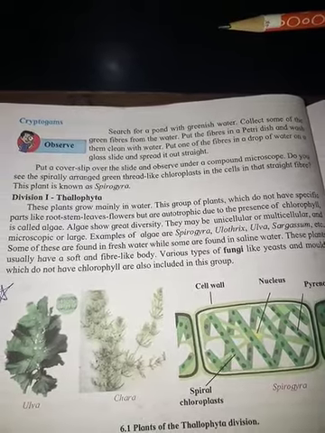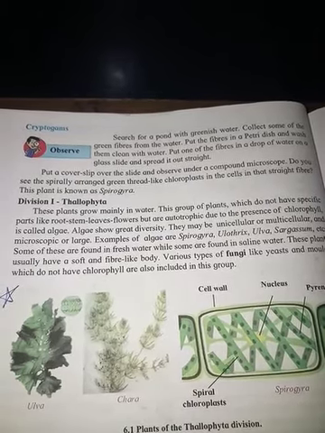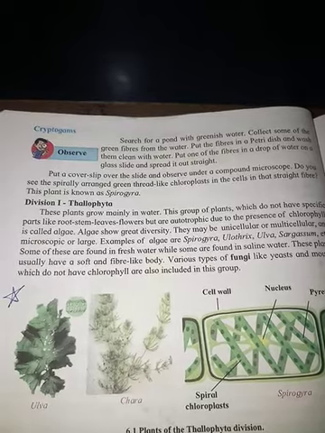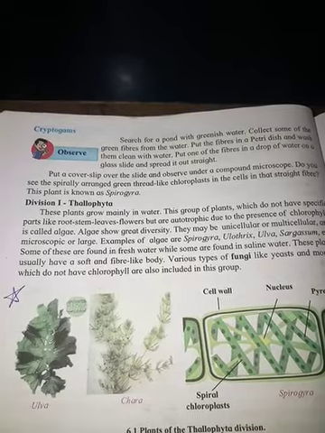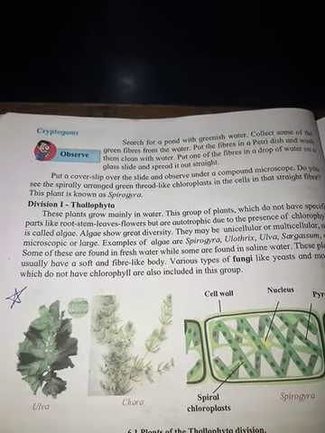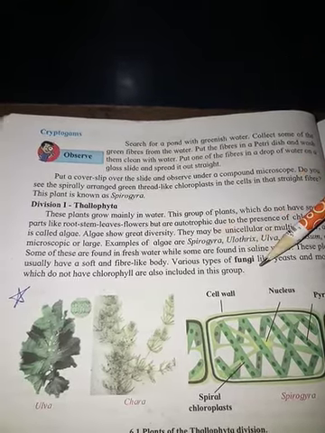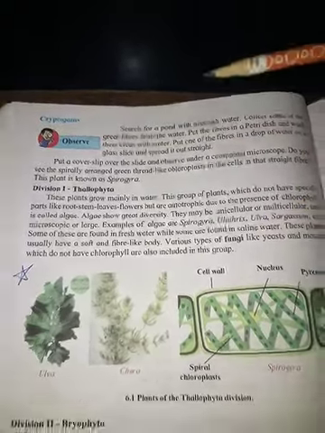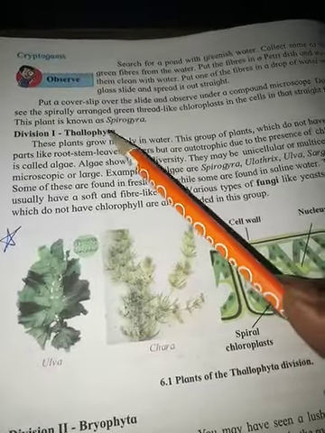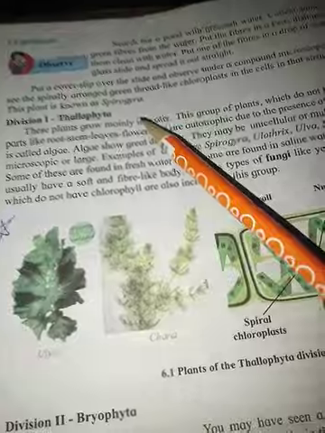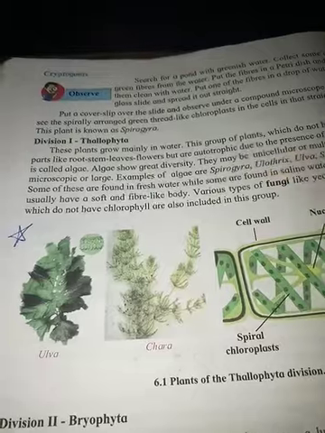Some of these are found in fresh water while some are found in saline water. These plants usually have a soft and fiber-like body. Various types of fungi like yeast and molds, which do not have chlorophyll, are also included in this group. See, this is division Thallophyta, and the plants belonging to it mainly grow in water, whether fresh water or saline water.